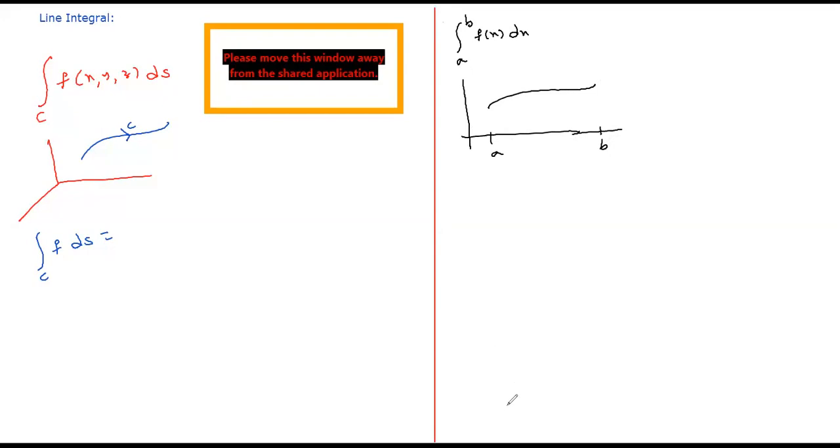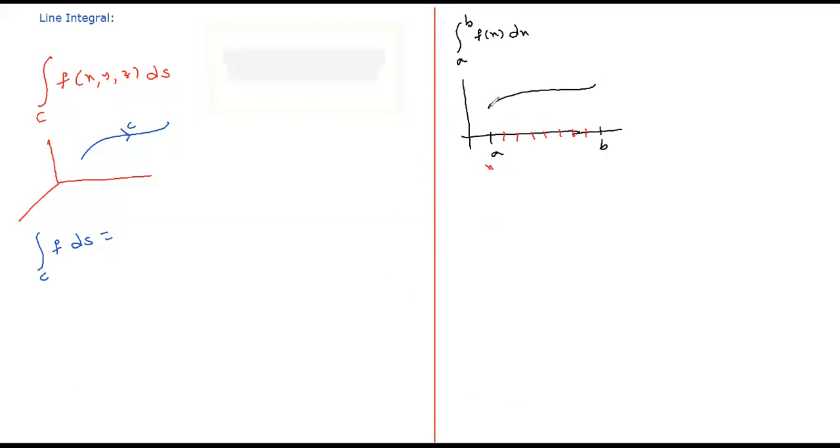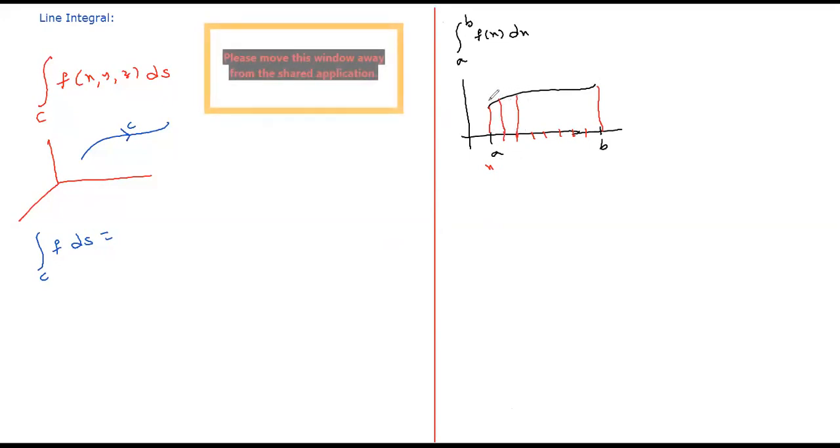Then what we did, we partitioned this interval of integration into smaller parts. I called them x0, x1, and so on. Geometrically this gives the area, and that area we approximated with the sum of rectangular areas.